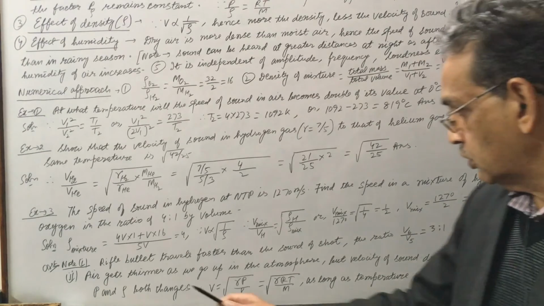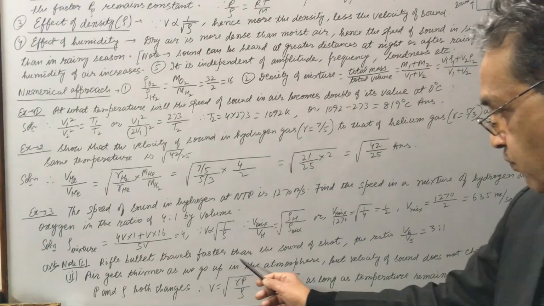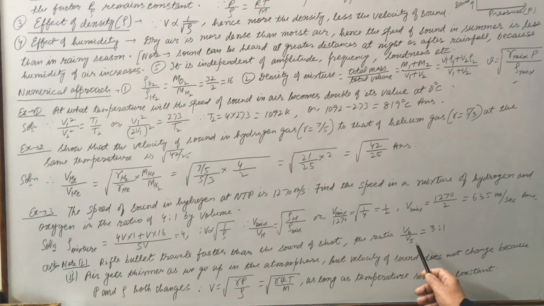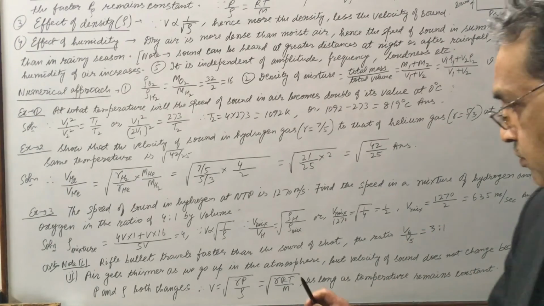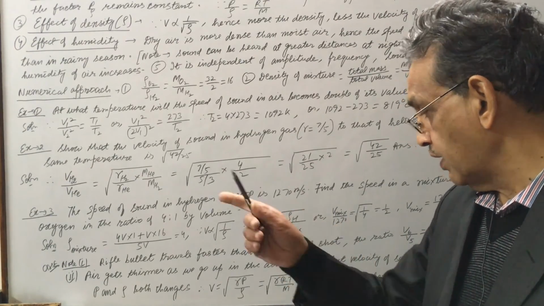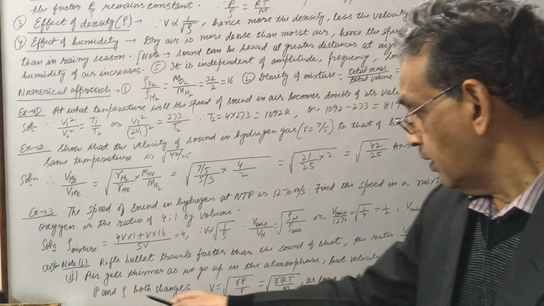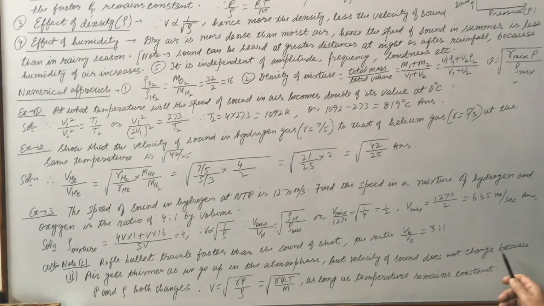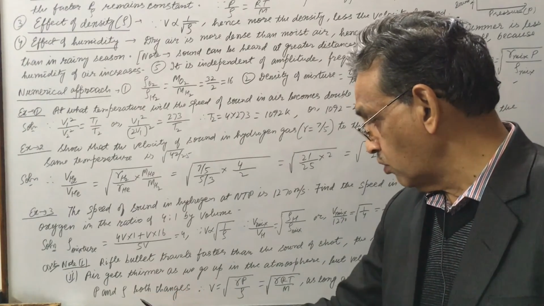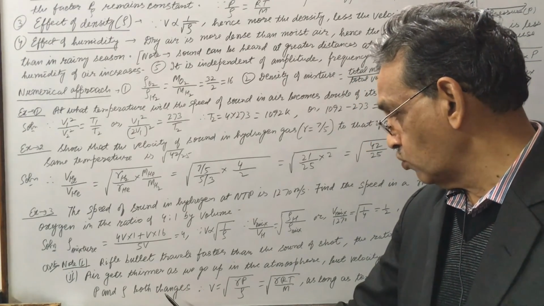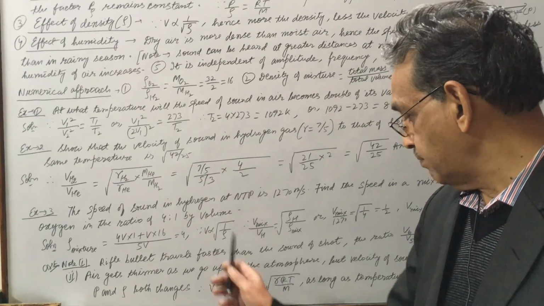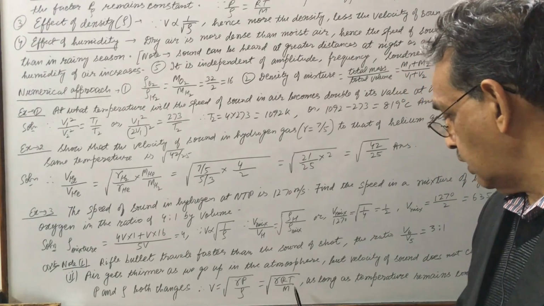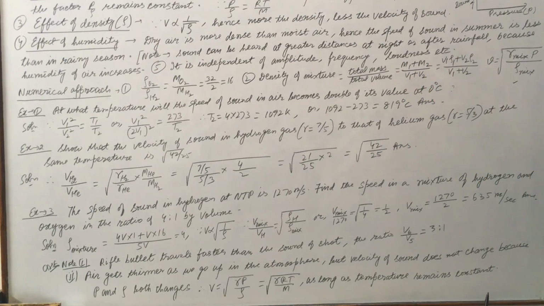Now two conceptual questions for a school exam. Rifle bullet travels faster than the sound of the shot. The ratio of velocity of bullet to velocity of sound wave is 3:1. That is why when firing happens, the bullet reaches first compared to the sound. Next, air gets thinner as we go up in the atmosphere, but velocity of sound does not change because pressure and rho both change. When pressure changes, rho also changes, so even far higher up, the velocity of sound does not change. V is under root gamma P by rho, which is equal to under root gamma RT by M, as long as temperature remains constant.